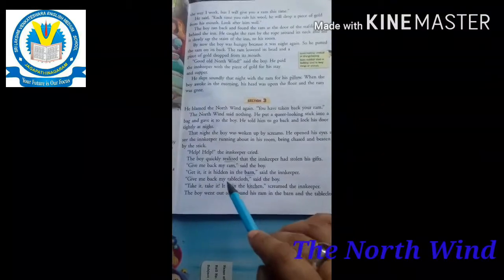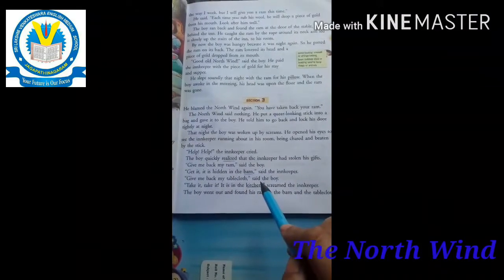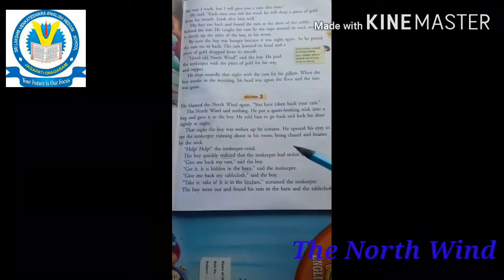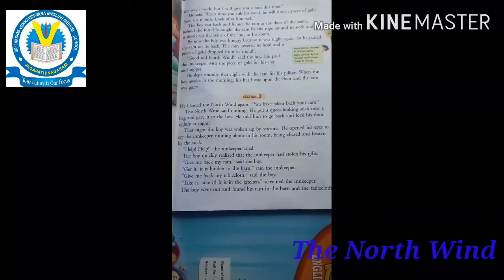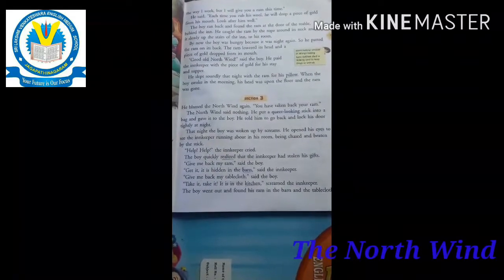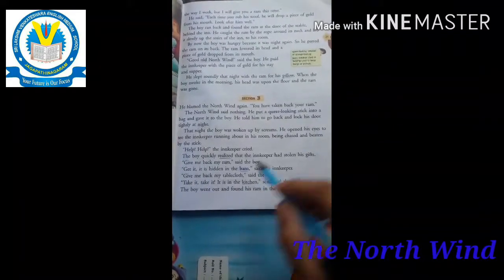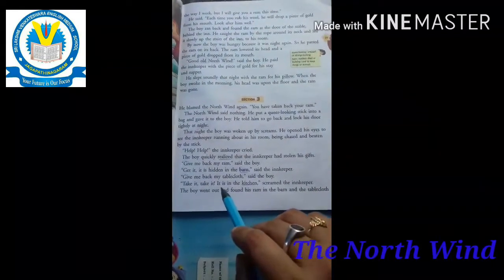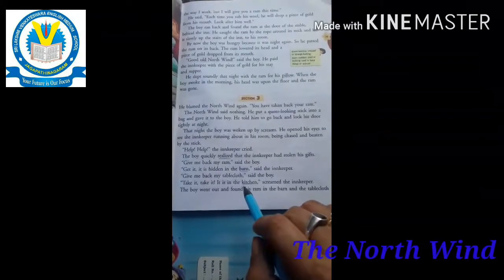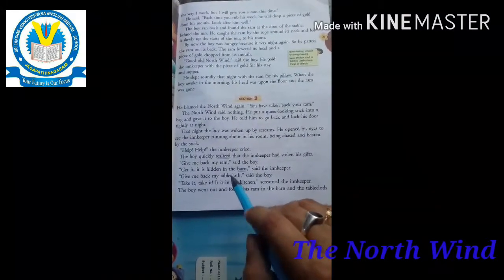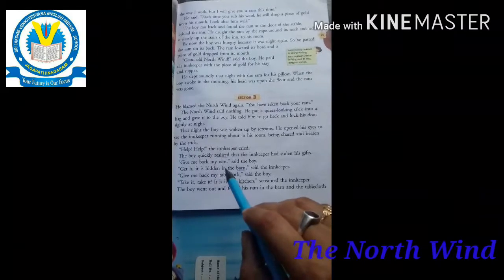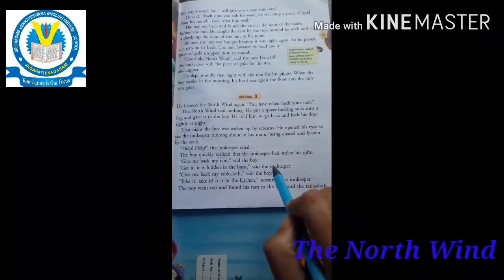Then give me back my tablecloth also, said the boy. First he asked for the gifts, then for the ram, and then for the tablecloth also. So take it, it is in the kitchen. The tablecloth is in the kitchen and the ram is outside our building.